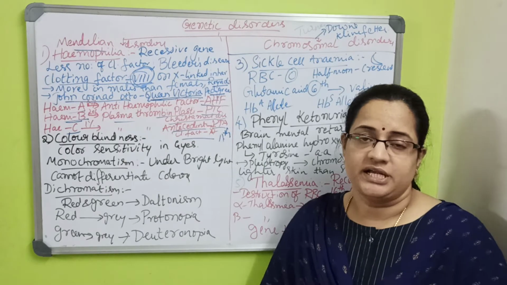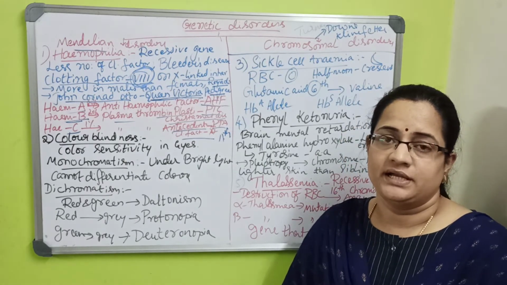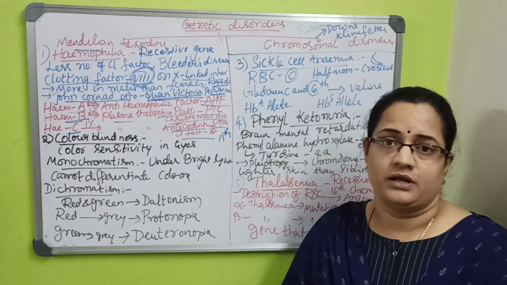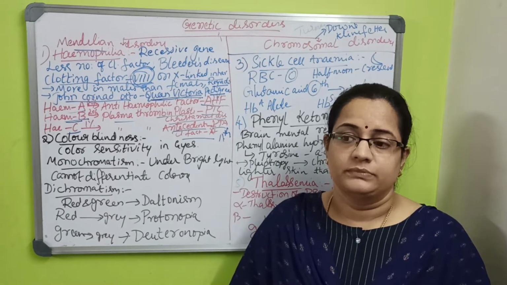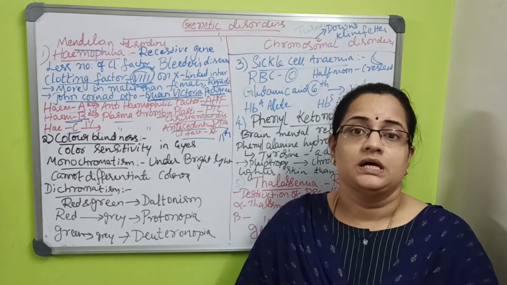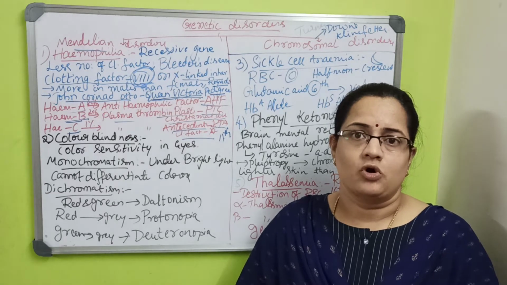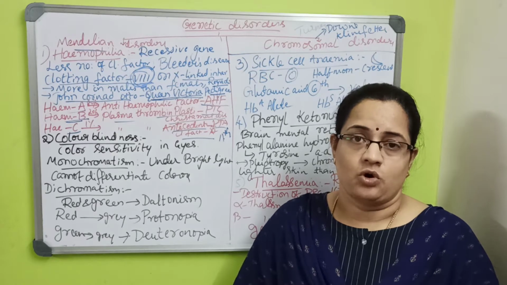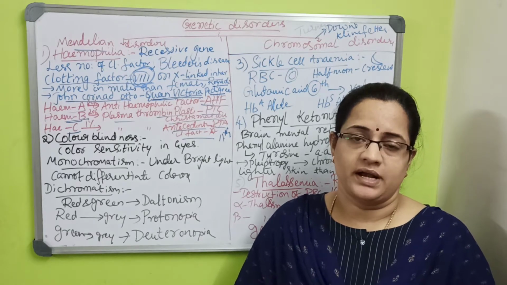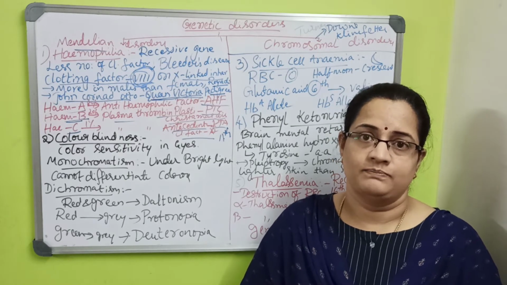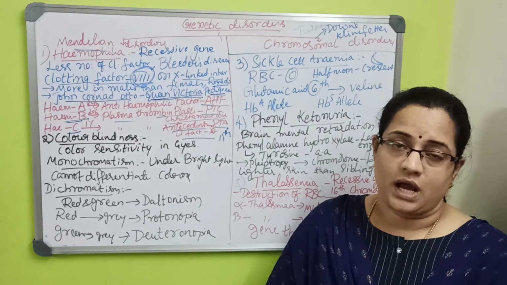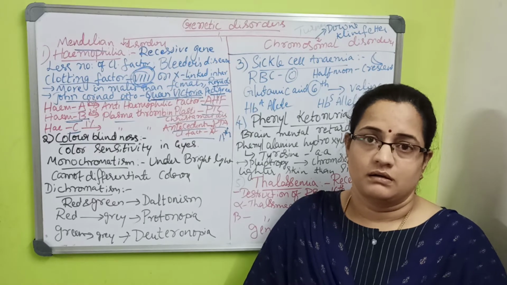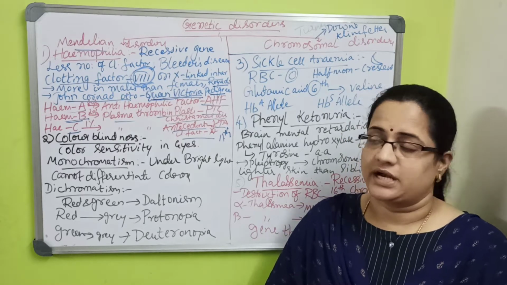The next genetic disorder among the Mendelian disorders is color blindness. Generally, for the driving test, they will not take those who have color blindness, because they cannot identify the red and green colors, and they will fail the driving test.